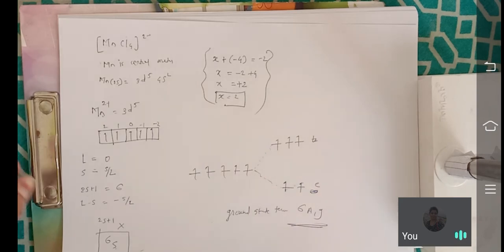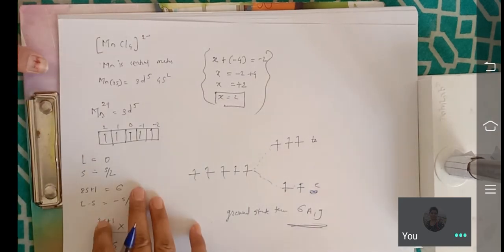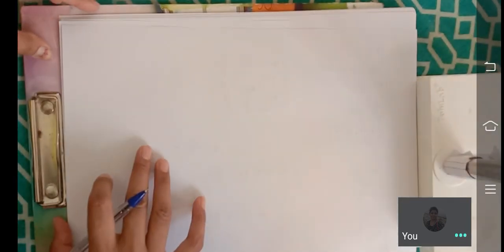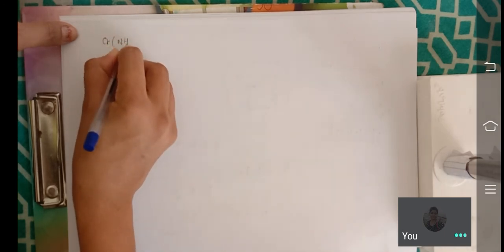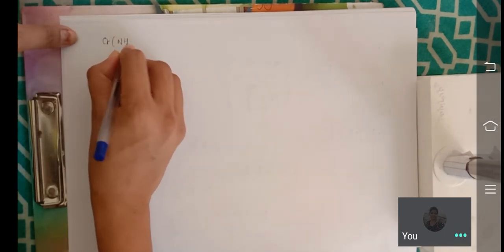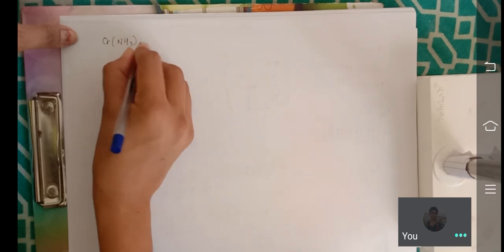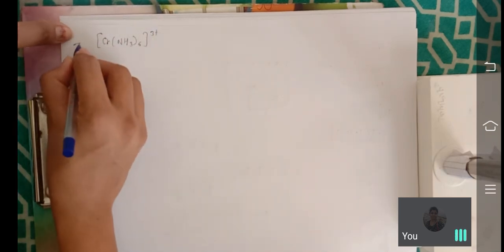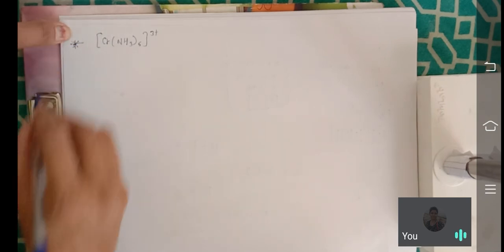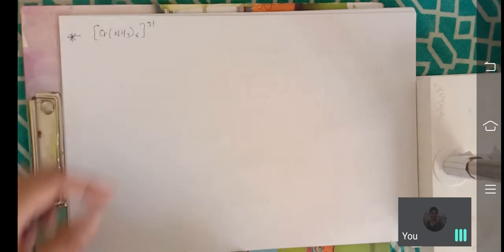From that we calculate the ground state term. Now we see the chromium [Cr(NH3)6]3+ ion. This complex you take for your homework and you just solve by the same way.